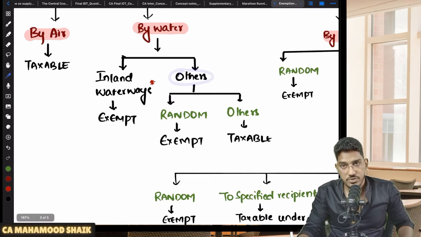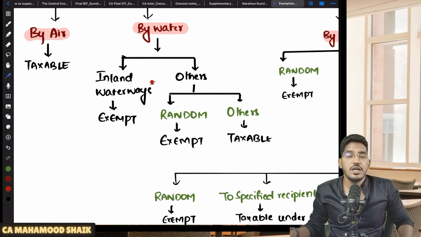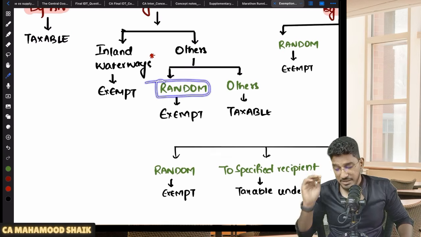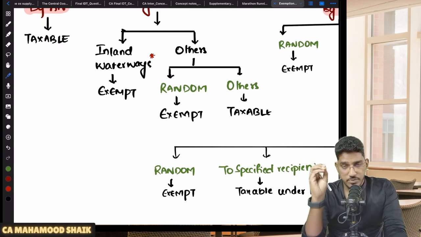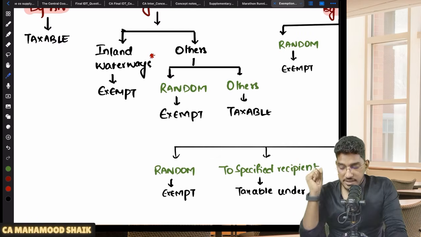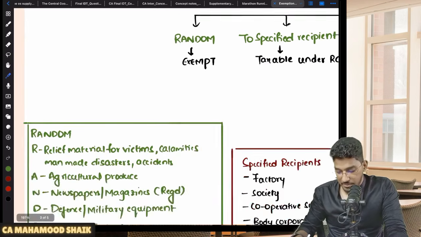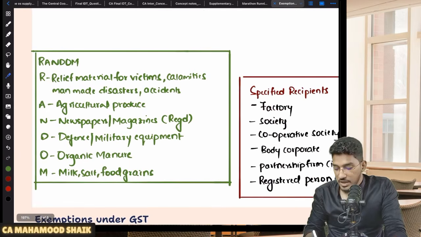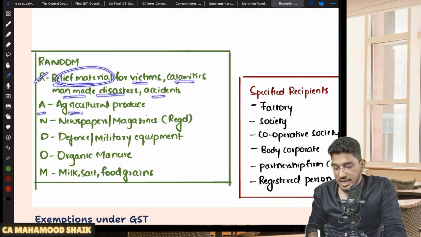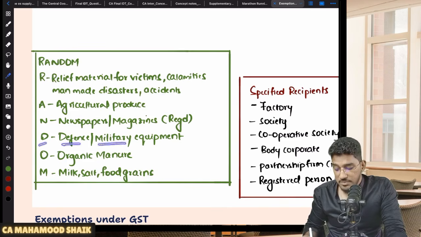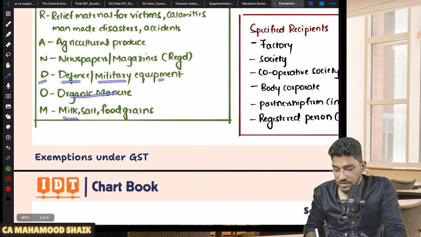Others, that means if the transportation of goods is happening by way of water, not by inland waterways but through ocean, then we need to check whether those goods fall under the RANDOM category. Sir, what is RANDOM? RANDOM is a mnemonic to remember the goods. R stands for relief materials for victims of calamities, man-made disasters and accidents. A is for agricultural produce. N, newspapers or magazines, that too only registered newspapers or magazines. D for defense military equipment. O, organic manure. M for milk, salt, food grains.